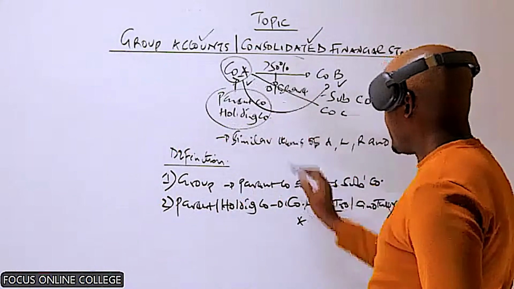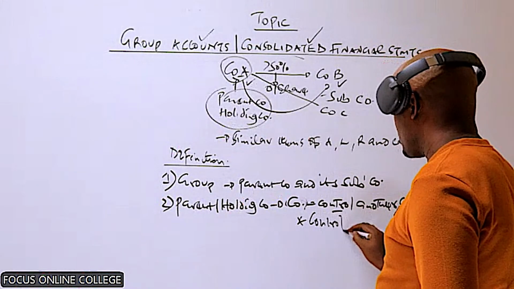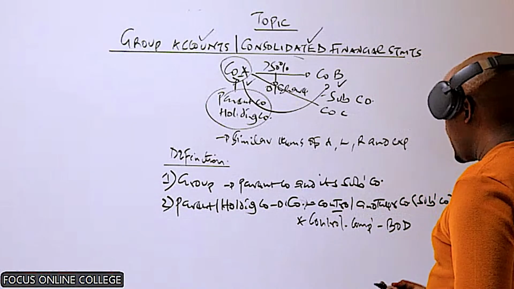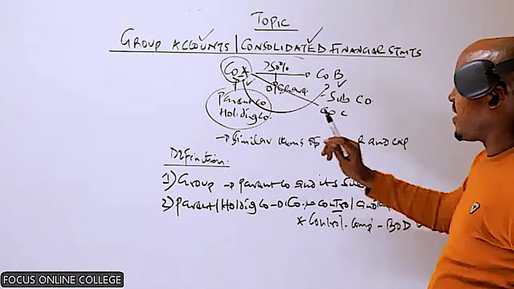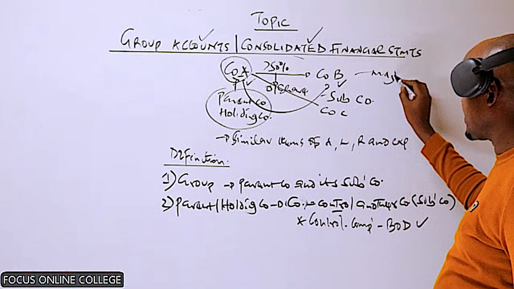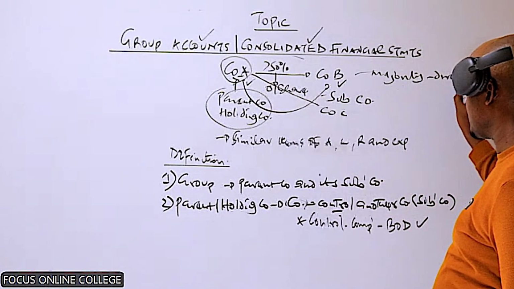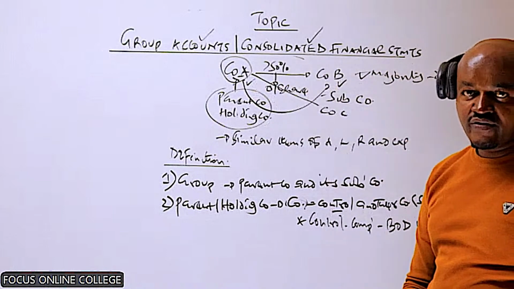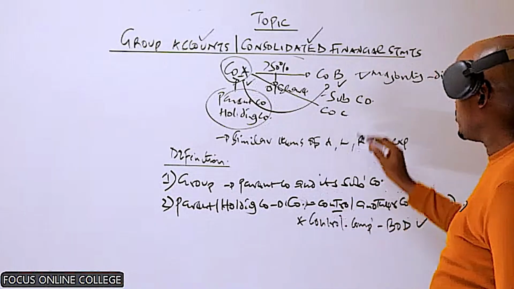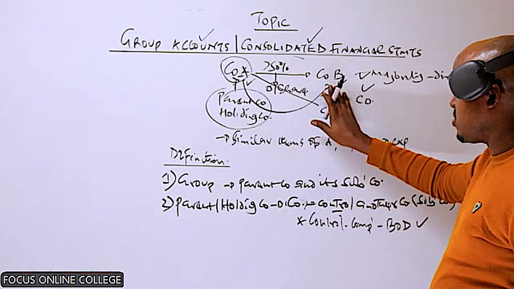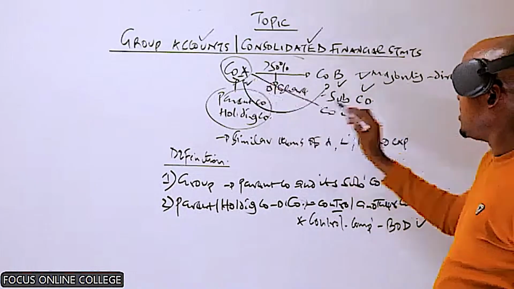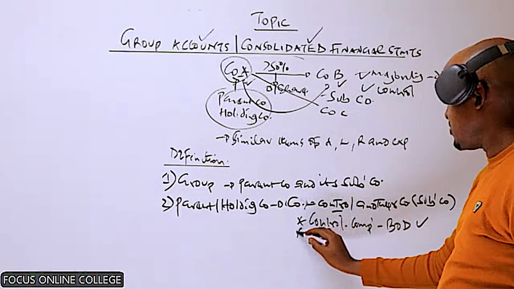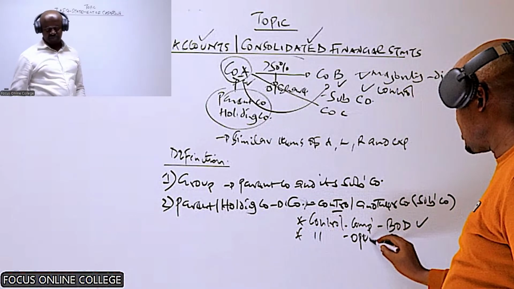Generally, we say this company controls this one, number one, if the parent company controls the composition of the board of directors. What does that mean? It means that if company A appoints the majority of the directors in company B, then we say that this company controls the composition of the board of directors of company B. Number two, this company will also be deemed to be controlling this one if it controls the operating.